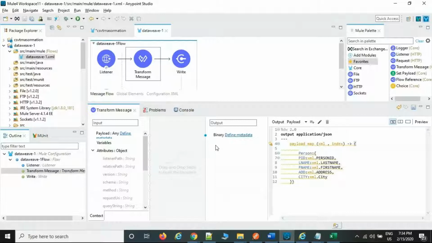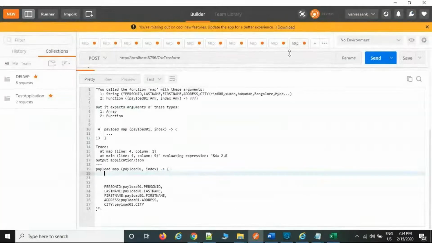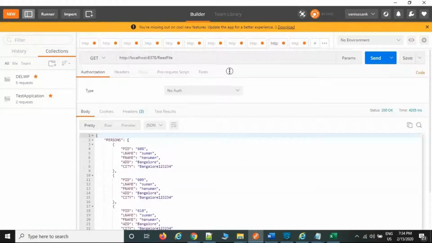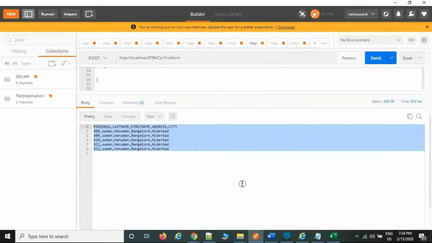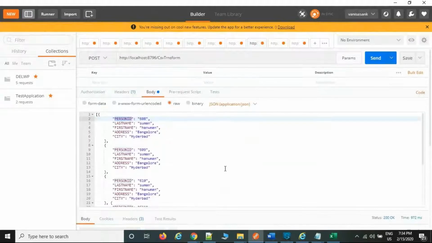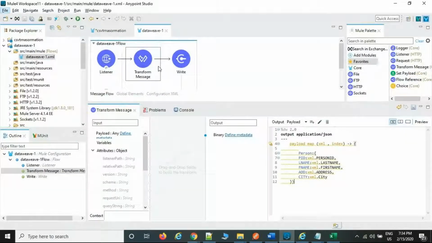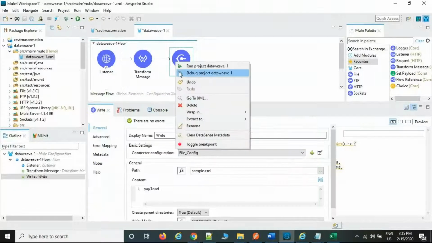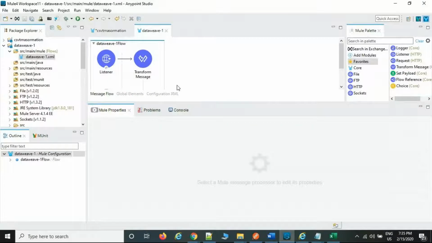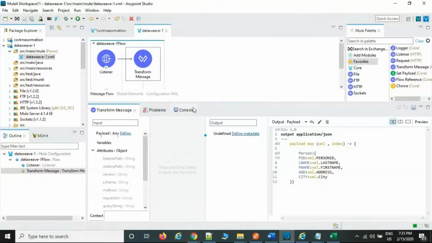Okay, this is the input file. For example, this is the JSON file. This is the input file. I'm going to convert it as the same JSON to JSON transformation. Now the topic is the property file. Just to run the flow.